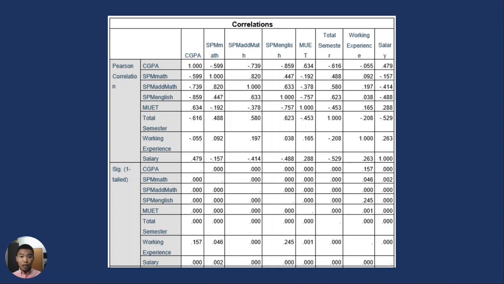Moreover, these variables are all significant by applying the same rule of 0.05 in the significant value. This is because it can also support the analysis in the coefficient table as well. However, the working experience is not significant, with a high significant value of 0.157.